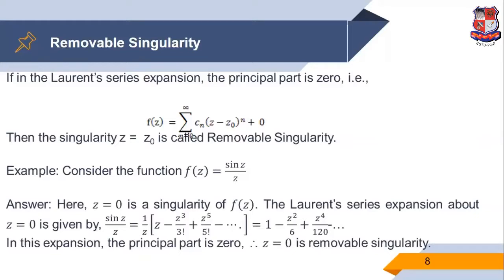The function is not defined at z equal to 0, that means z equal to 0 is a singular point. But in the expansion of this function the principal part is 0. Therefore, z equal to 0 is a removable singularity.